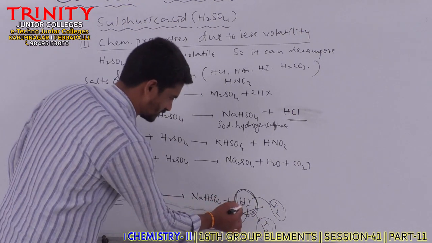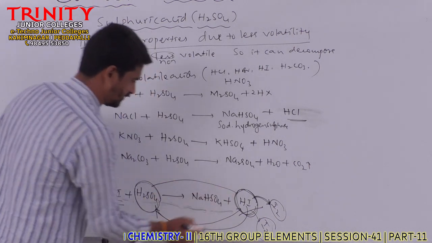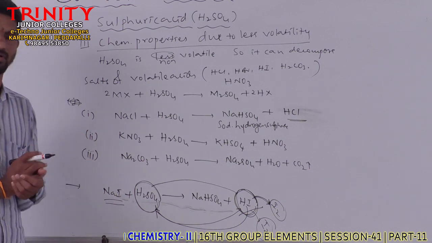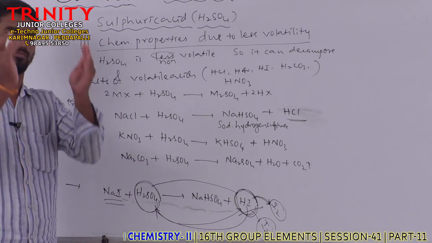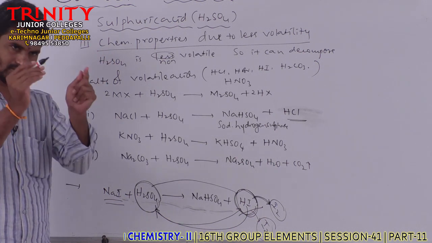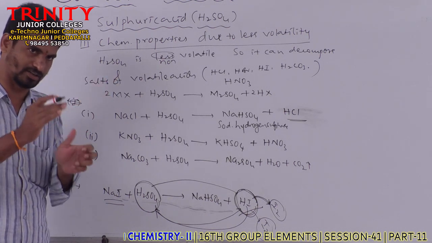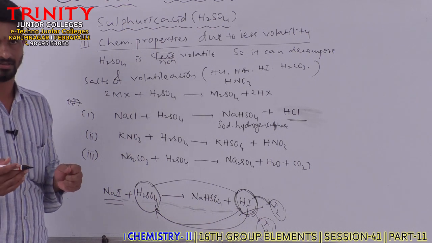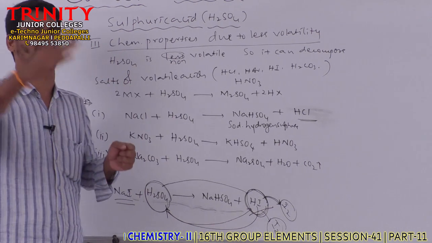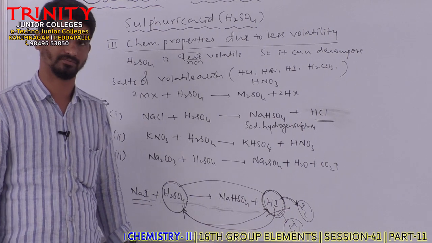So when metal bromides and iodides are treated with sulfuric acid, it decomposes them into HBr and HI, and these, being strong reducing agents, are further converted into the respective halogens, bromine and iodine.